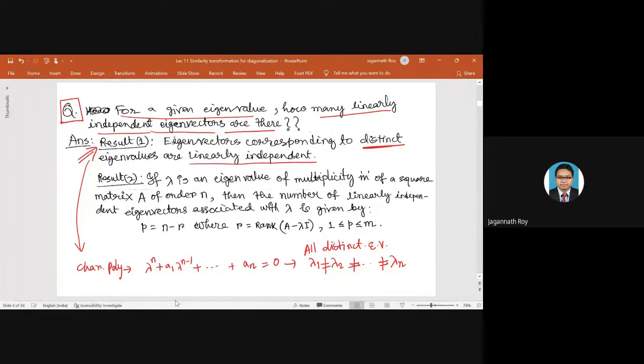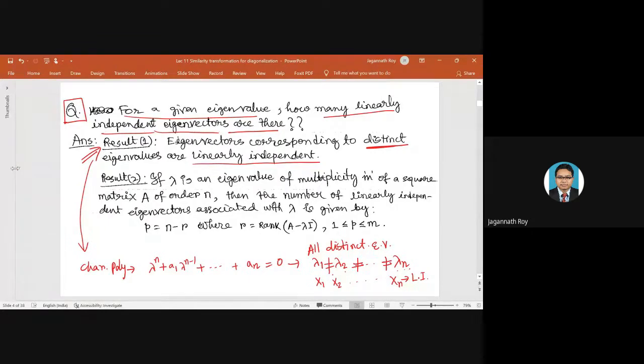So, what we are discussing is that if all the eigenvalues are distinct, then the corresponding eigenvectors X1 to Xn will also be linearly independent. Remember, this symbol indicates not equal to, that means they are distinct. Now, what happens if we have a repeated root?